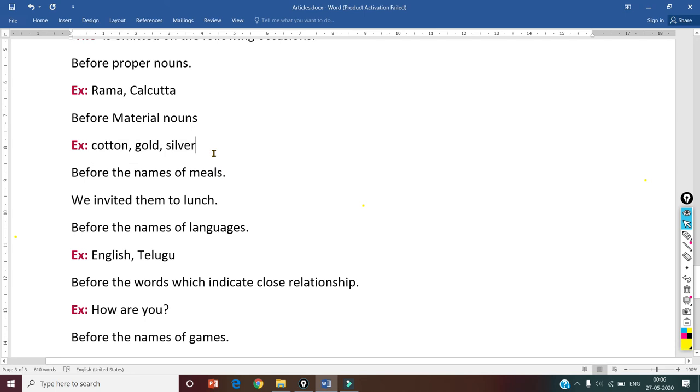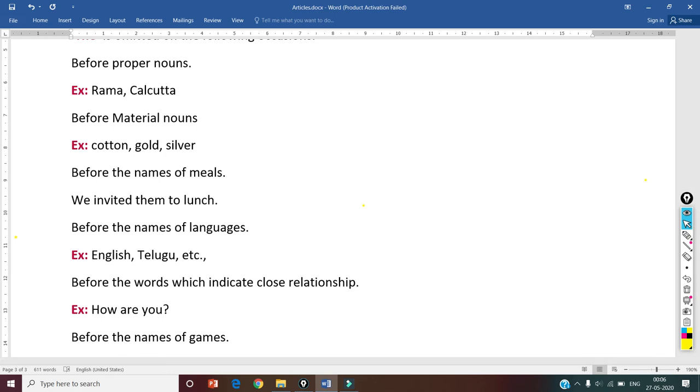Before the names of meals, we invited them to lunch. We should not say we invited them to the lunch, to the dinner. Okay, we should not say like that. And before the names of languages, okay, English, Telugu, Malayalam, so many languages we have. Before the names of languages, we should not use any article.